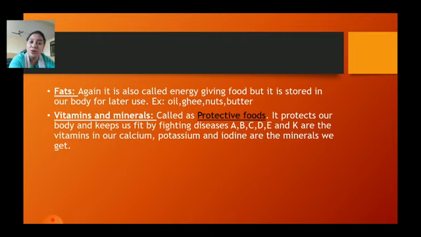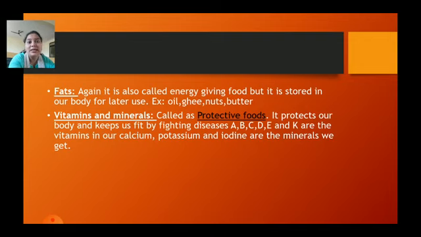It is stored in our body for later use, for when our body requires it. At that time these fats which are stored in our body are utilized by the body for the energy which the body wants. For example, the fat-content foods you all know are oil, ghee, nuts, butter.